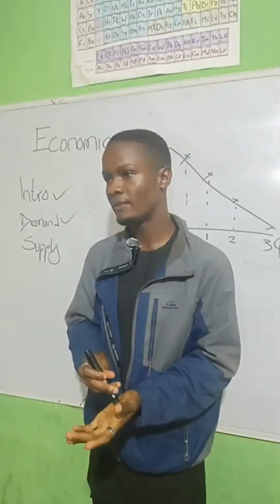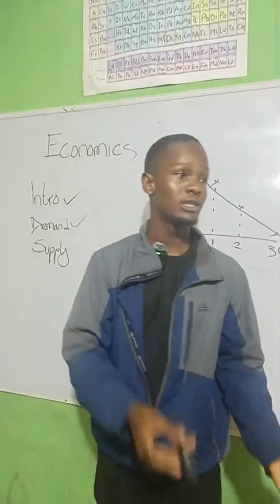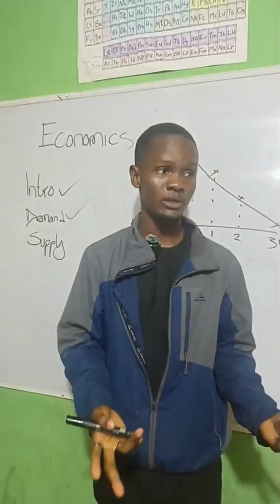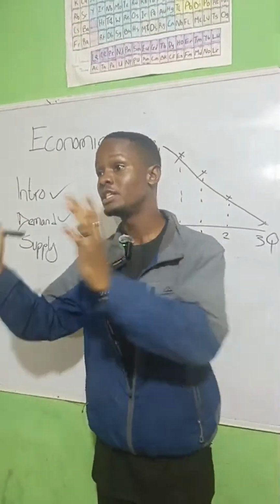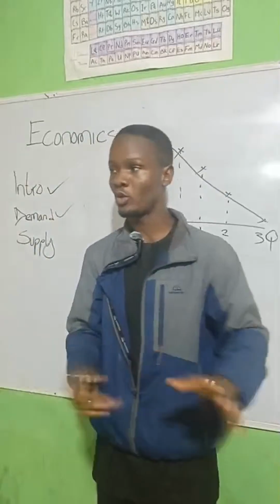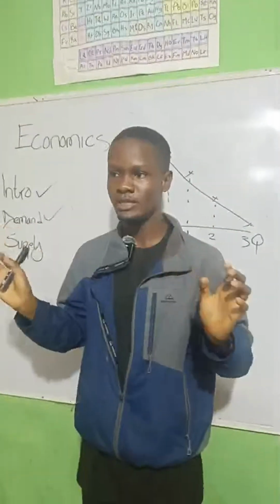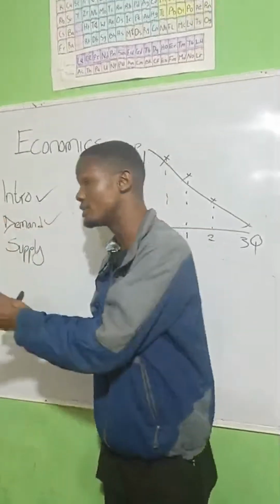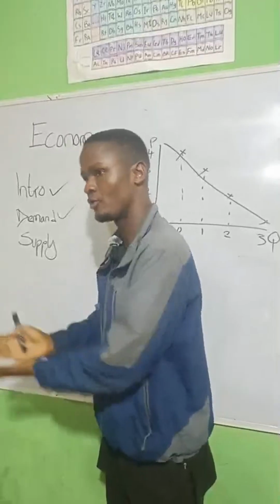Are we together? The same thing also applies for supply. Change in supply and change in quantity supplied are two different things as well. Do we understand? Change in supply is as a result of other factors except price. Except price is the keynote there. Do we understand? Except price. But change in quantity supplied is as a result of what? Price. Price itself.